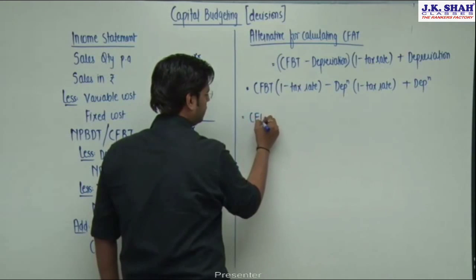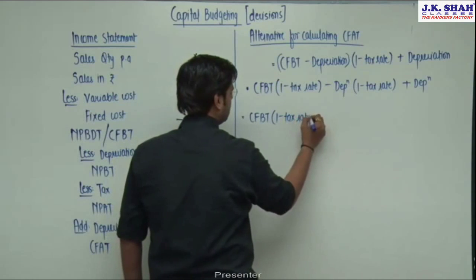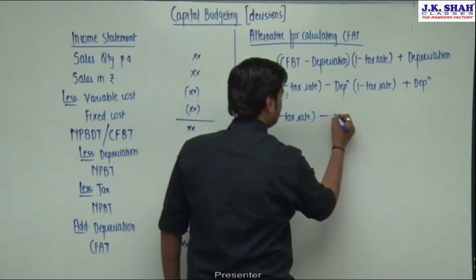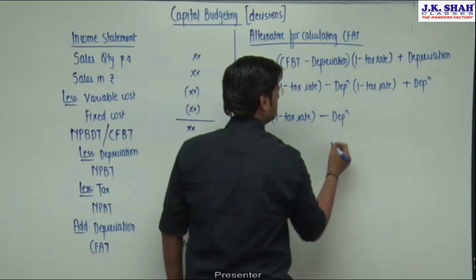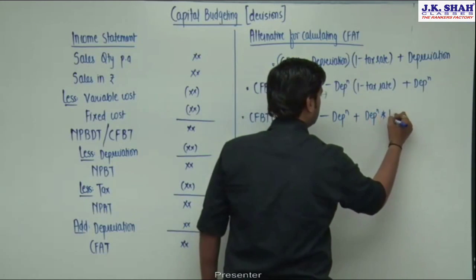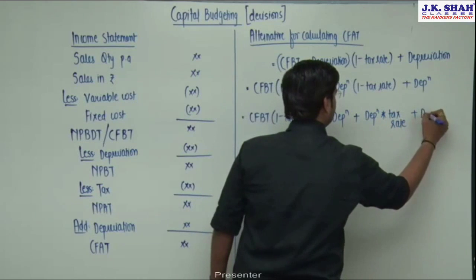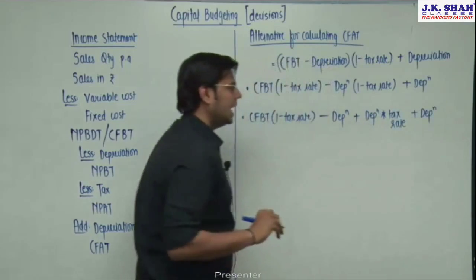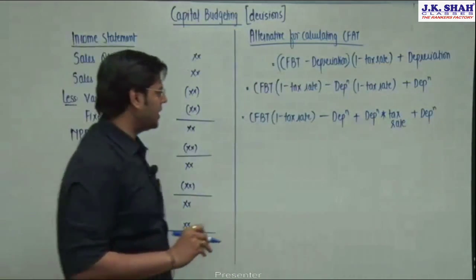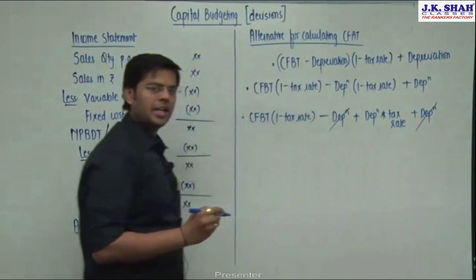So this will be cash flows before tax into 1 minus tax rate, minus depreciation, plus depreciation into tax rate, plus depreciation. And when you solve it, you will realize that minus depreciation plus depreciation is going to get cancelled.